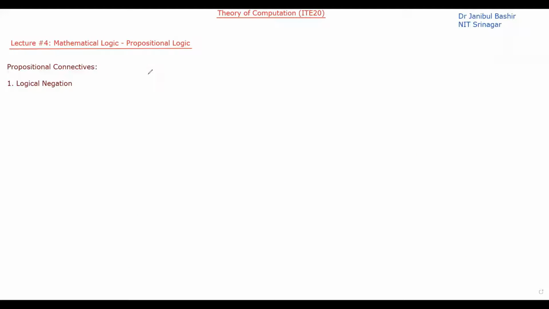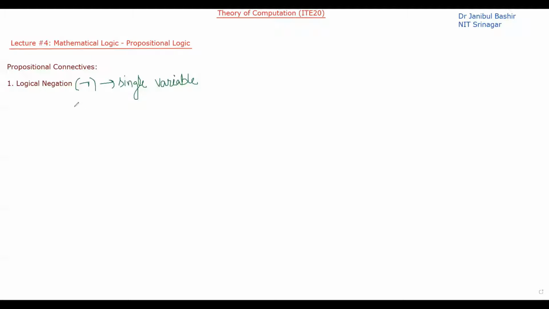So let's discuss the propositional connectives. Let's take the first one, the logical negation, and the symbol is this, not. Logical negation applies on a single propositional variable.